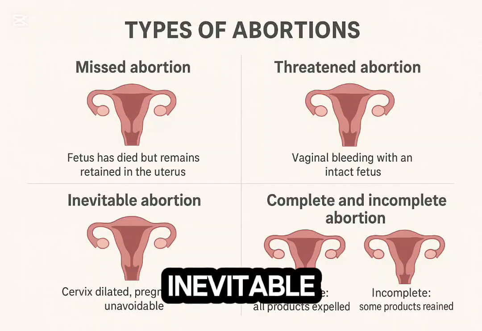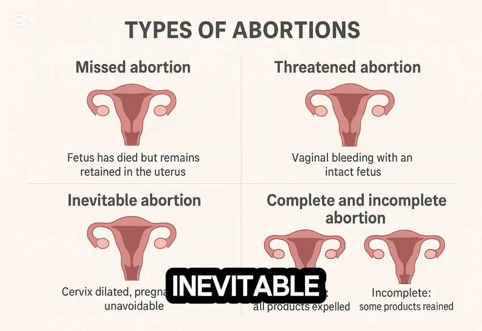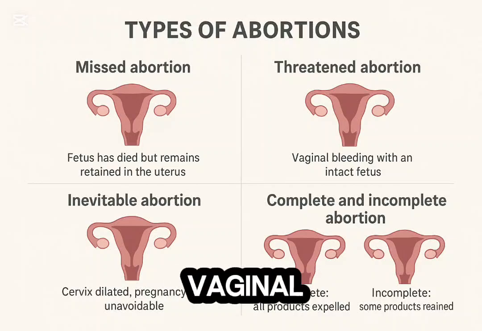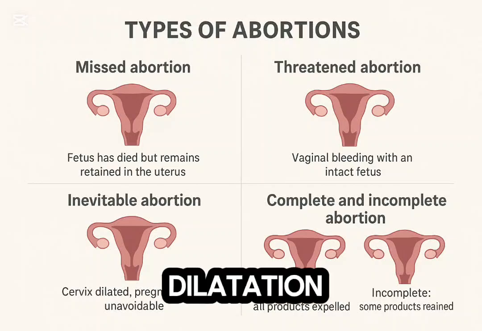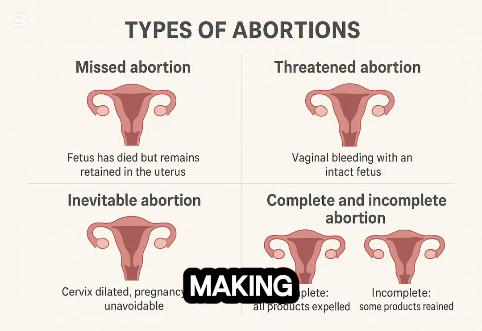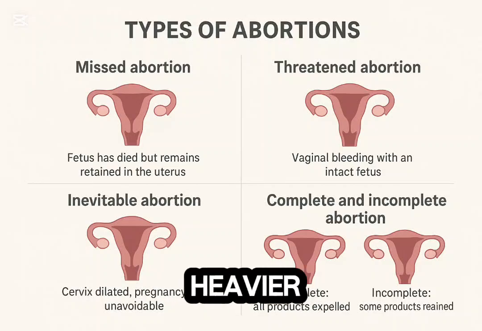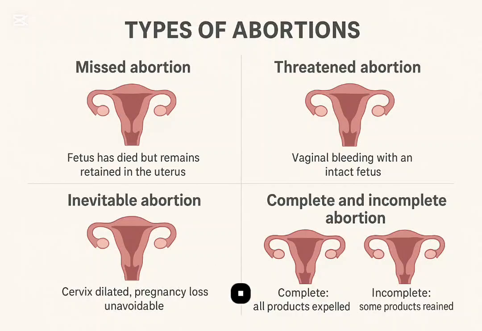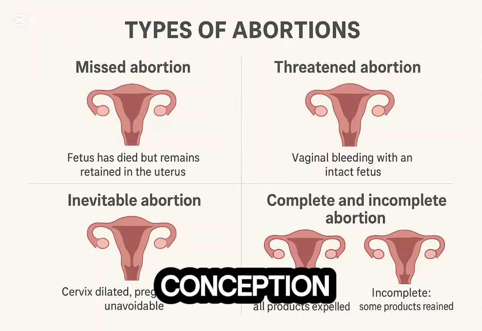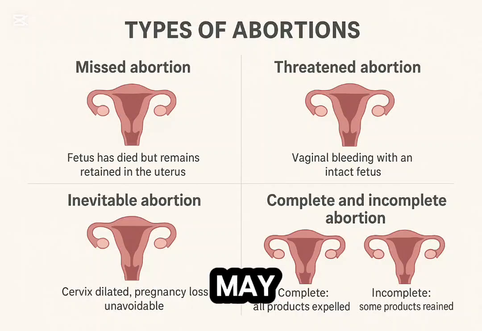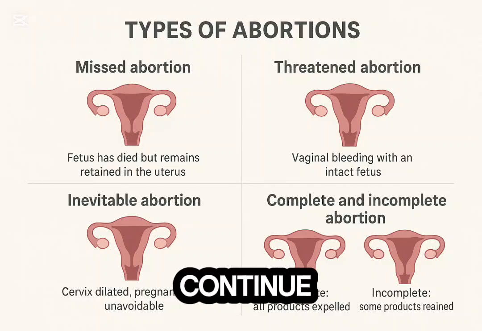Type 3, inevitable abortion. An inevitable abortion occurs when vaginal bleeding is accompanied by dilatation of the cervix, making pregnancy loss unavoidable. The patient often presents with heavier bleeding, abdominal or back pain, and passage of clots. On examination, the cervix is dilated and products of conception may be visible. Ultrasound may show retained gestational tissue, but often without fetal viability, since the pregnancy cannot continue.